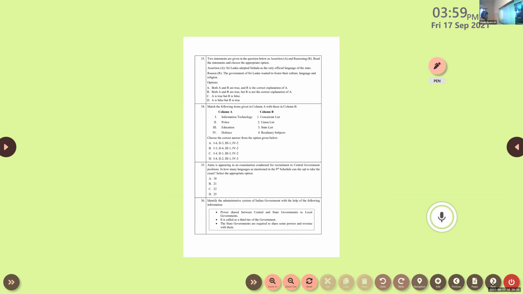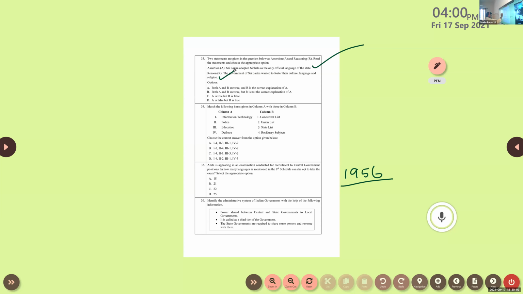Question number 33. Two statements are given in the question below, an assertion A and a reason R. Read the statements and choose the appropriate option. Assertion: Sri Lanka adopted Sinhala as the only official language of the state. Is the statement correct? Yes, as per 1956. Reason R: the government of Sri Lanka wanted to foster their culture, language, and religion. That statement is also correct. So these two statements are correct.